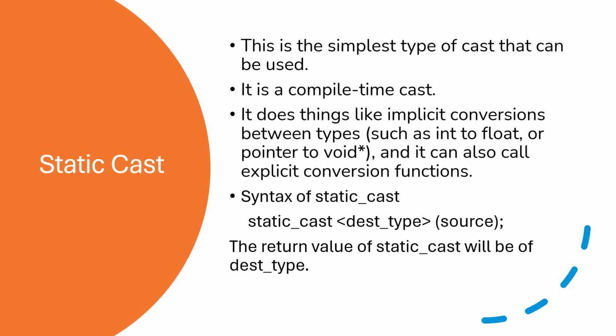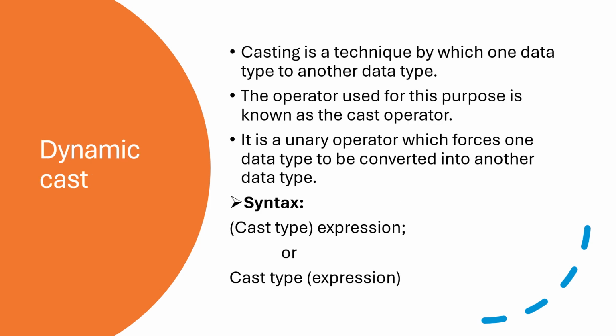So this static cast operator does the casting only during compile time, and here, whether implicit or explicit conversion, the casting can be done. What is the syntax for this casting? Static cast, destination type and the source. The return value will be of the destination type, so whatever type we mention there will be the return type.